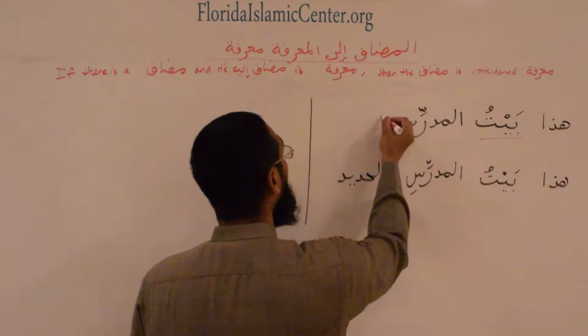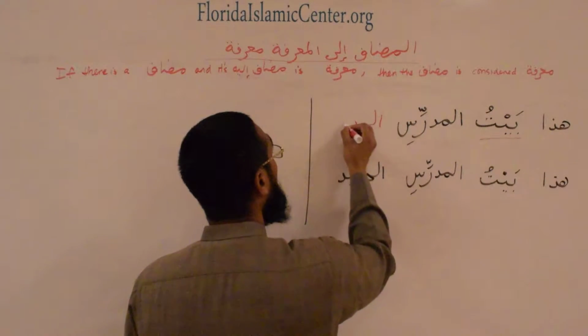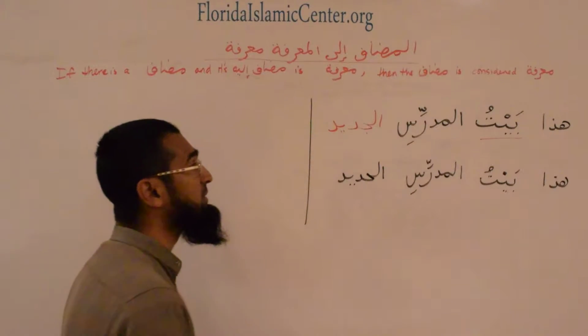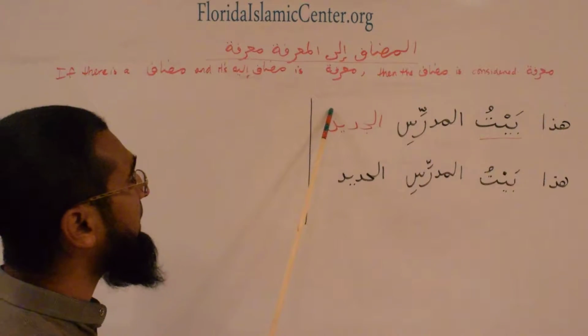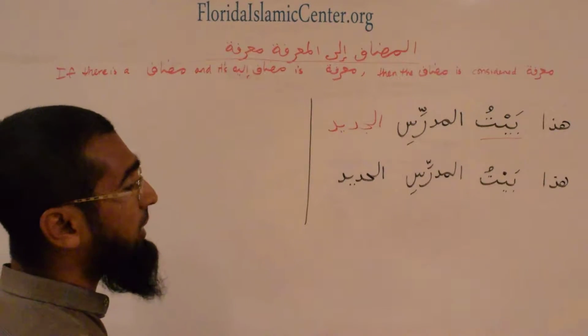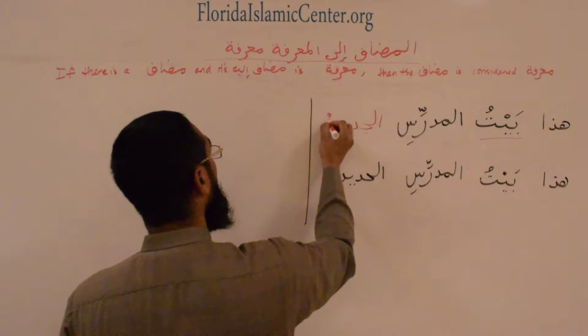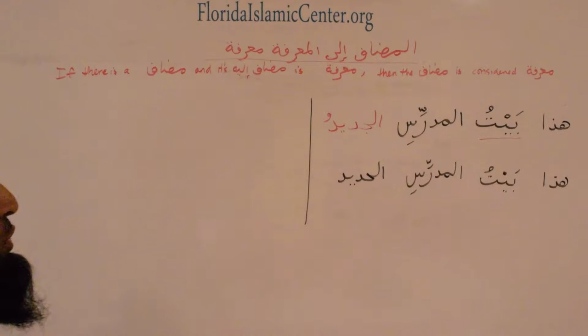So it should be al-jadid. And now, would it take a dhamma or fatha or kasra? This will take a dhamma. هذا بيت المدرس الجديد.